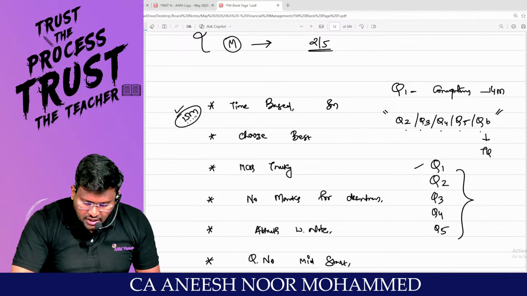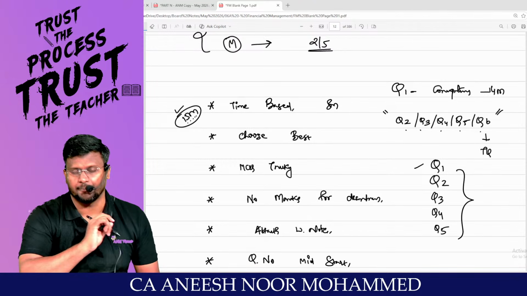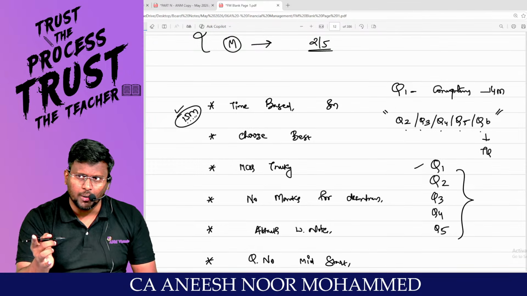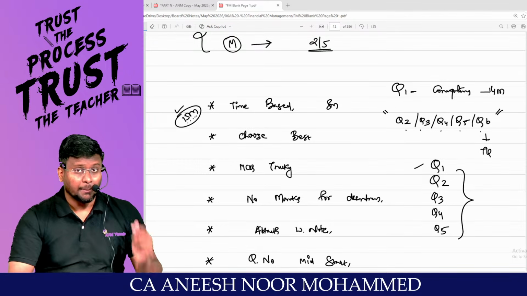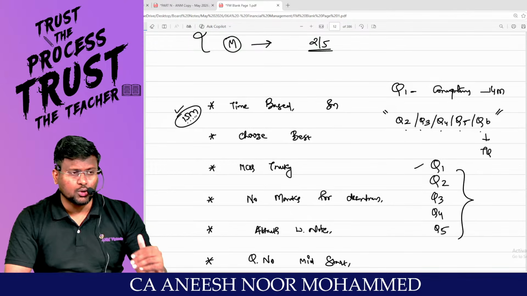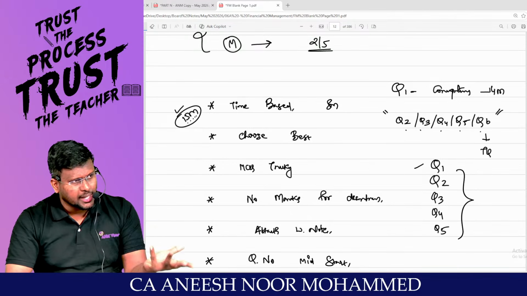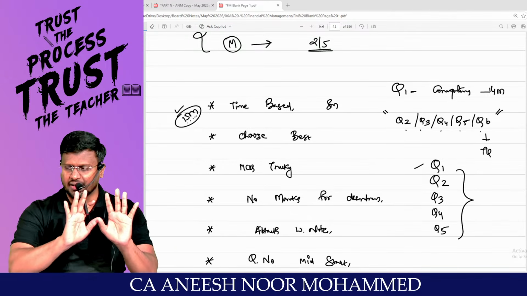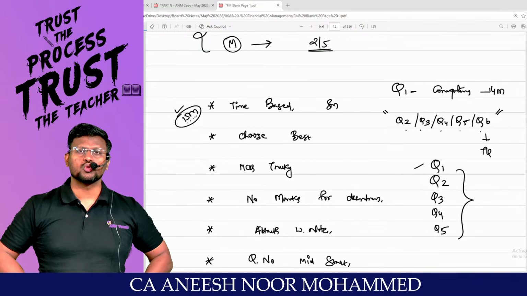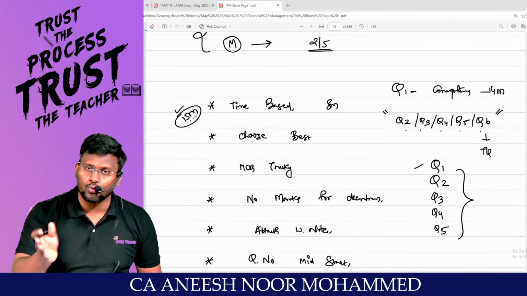After 15 minutes, if you are not able to proceed with the question, in accounts we have a problem of not being able to tally the balance sheet. But here, the problem will be with regard to non-proceeding of the question. Next step, I don't know what to do. That is the maximum we can spend. After 15 minutes, you should not think about that question. Leave it, move to the next question.